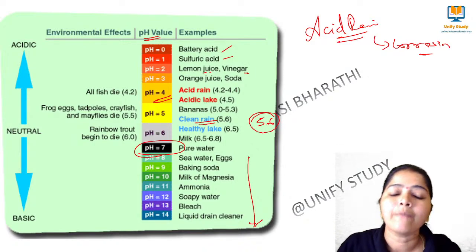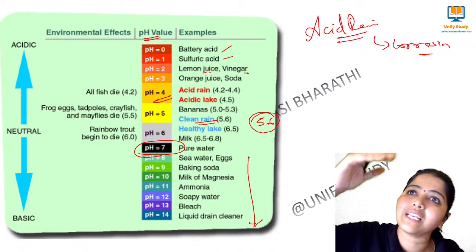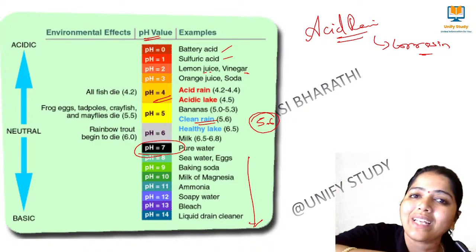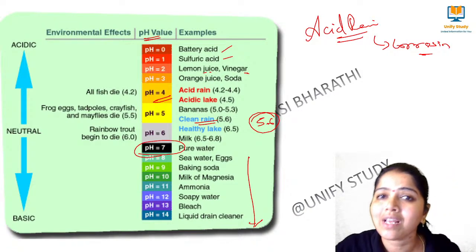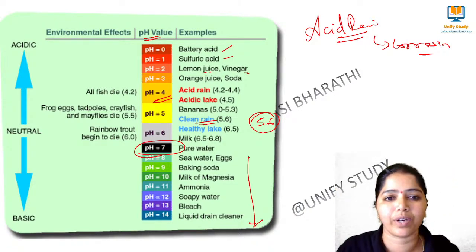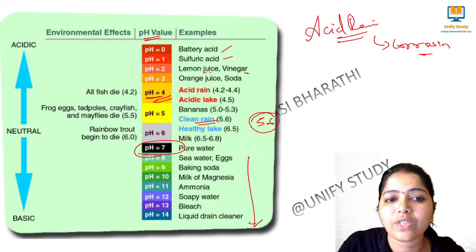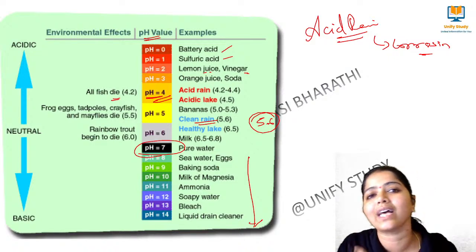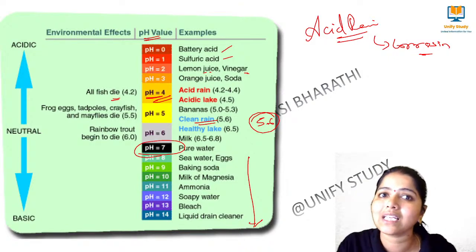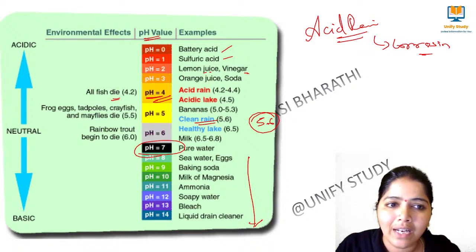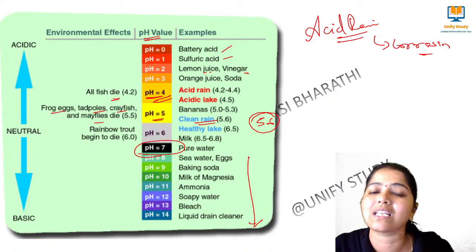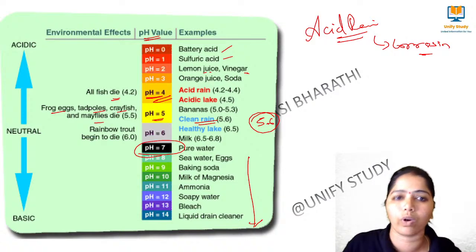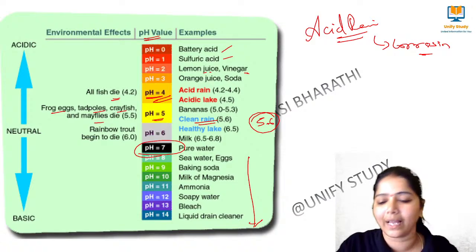Am I clear? So when the acid rain is increasing, what happens to the aquatic animals or to the plant bodies? As it has a nature of corrosion, they may affect the plant bodies. That's why at the level of pH 4, the fish will die, whenever it has 4.2, because they are acidic in nature, they will be corroded, right? And then frog eggs, tadpoles, fish, they will die whenever the pH level is 5 in that particular water body. Am I clear? Right, very good.